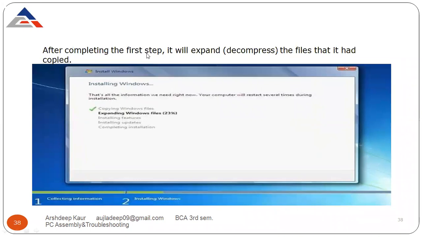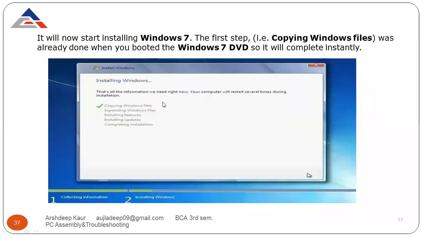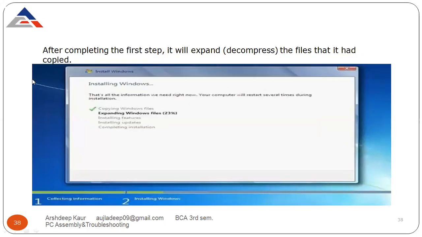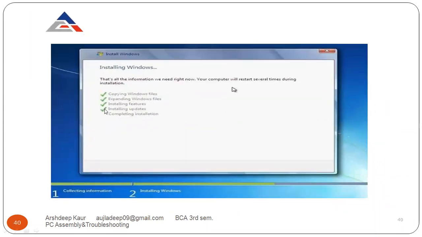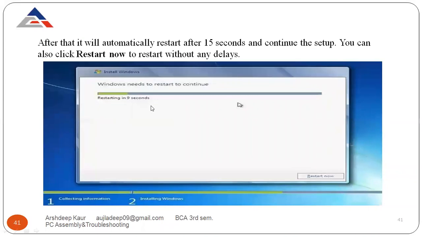Next, after completing the first step, it will expand or decompress the files that it has copied. When copying Windows files is done, it will decompress all the files that were copied. Next is expanding Windows files, then installing features. Next we have installing updates. When we are installing Windows, first we copy the Windows files, then we decompress them, then install the features, then install the updates.